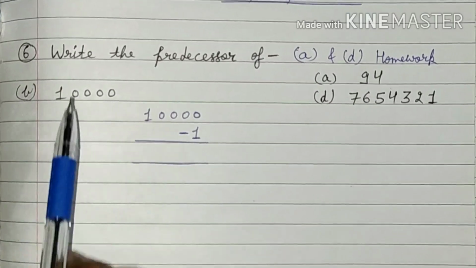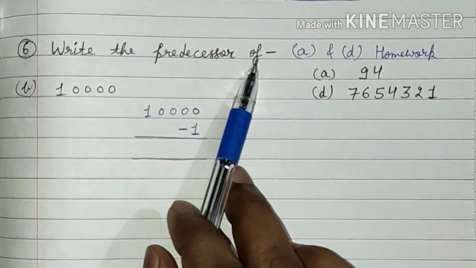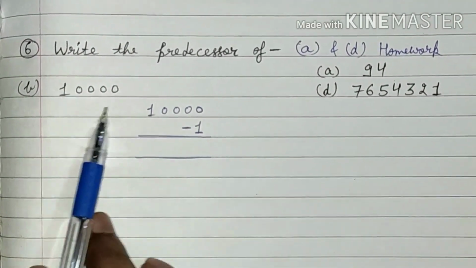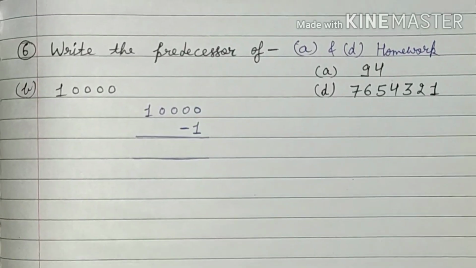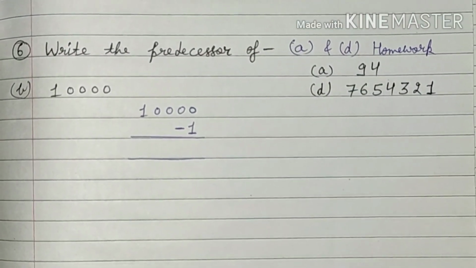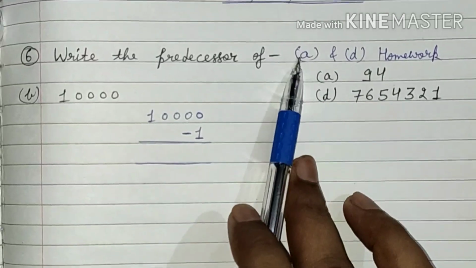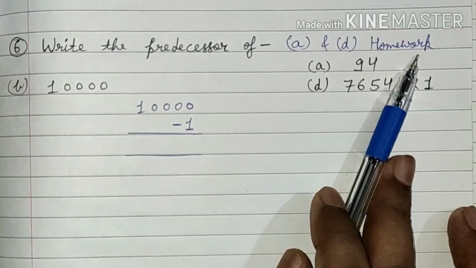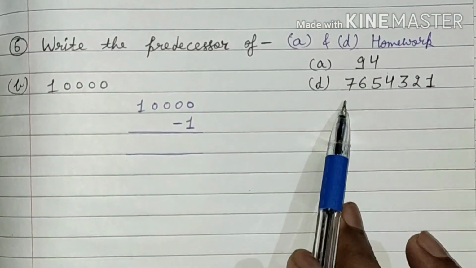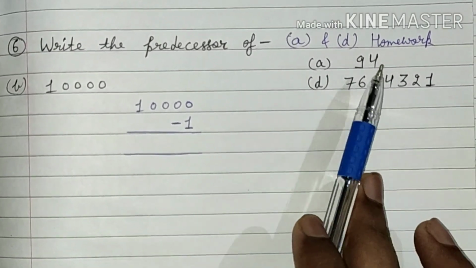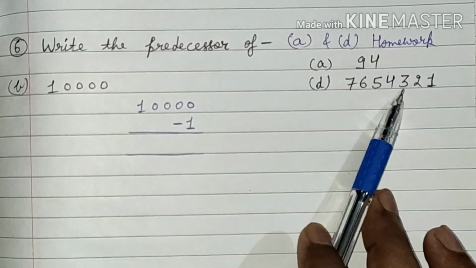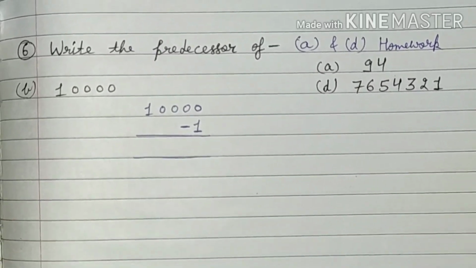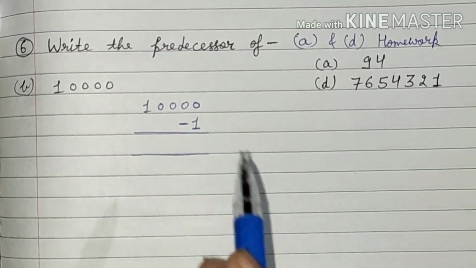Now question number 6. Write the predecessor of. Numbers are given and you will have to find the predecessor for those numbers. In this question also you will have to do parts A and D in your homework. Part A is 94 and part D is written here. So you will have to do these in your homework. I am doing part B and part C.